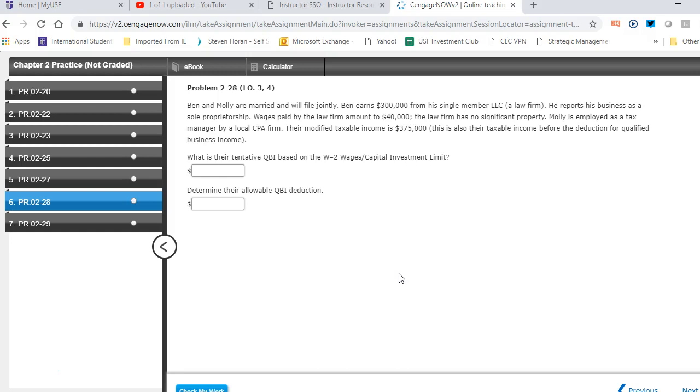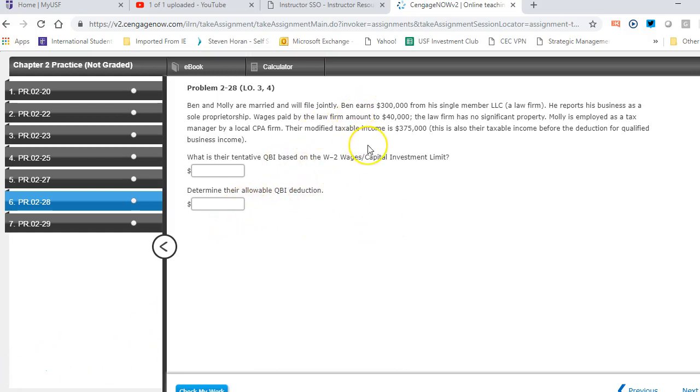Molly is employed as a tax manager by a CPA firm. Modified taxable income is 375. Also, their taxable income before deduction for qualified business income. What is their tentative QBI based on the W-2 wage capital investment limit, and determine their allowable QBI?